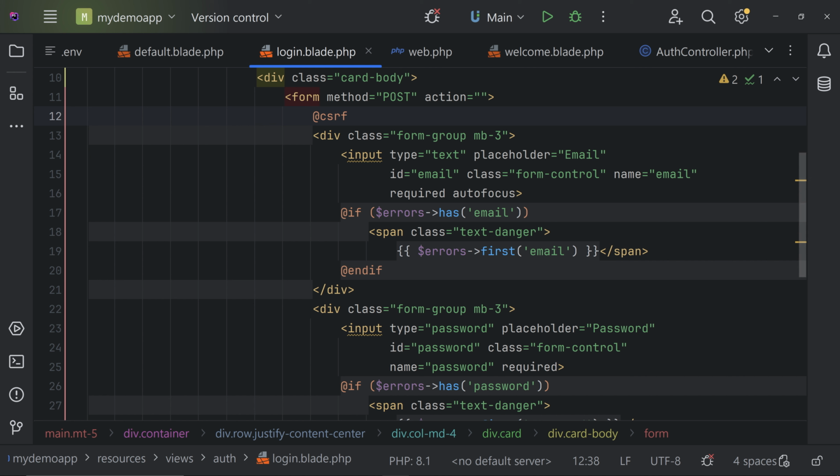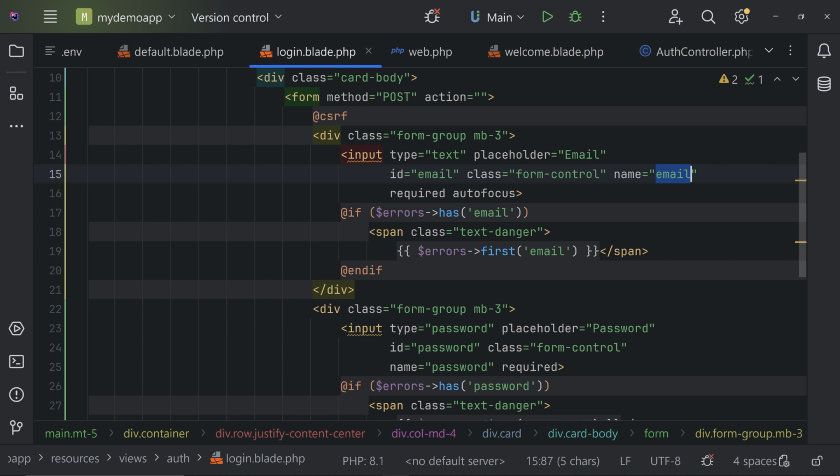Then we can see that we are having an input field here, and this is for email, and the name is email. This is very important. Give the name, and the name should be exactly matching when we are going to use it. Here I'm using email. If you're using any other names, you have to remember it, so you can refer to it here and use it. I will discuss it when we are doing it.